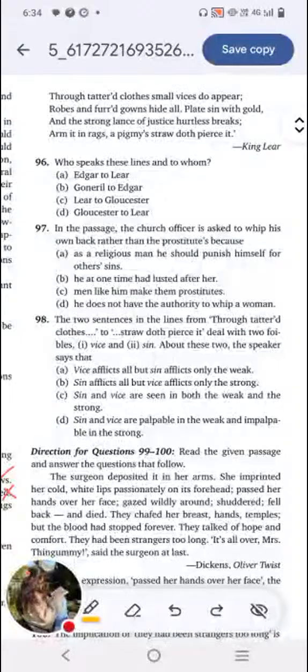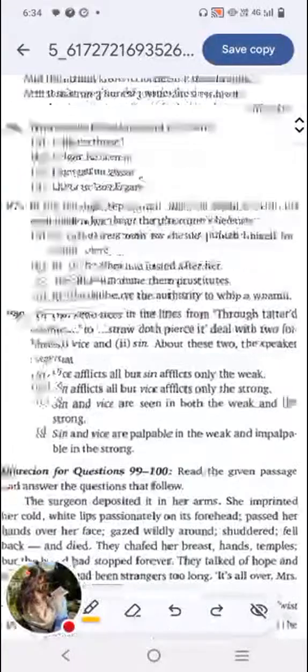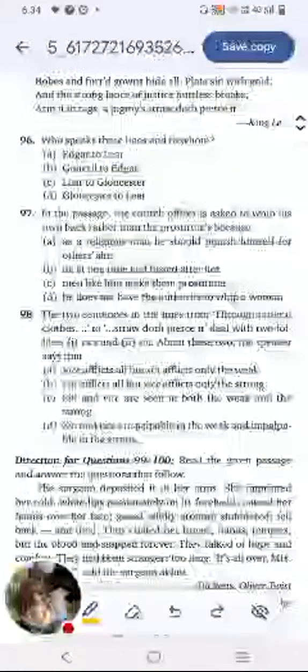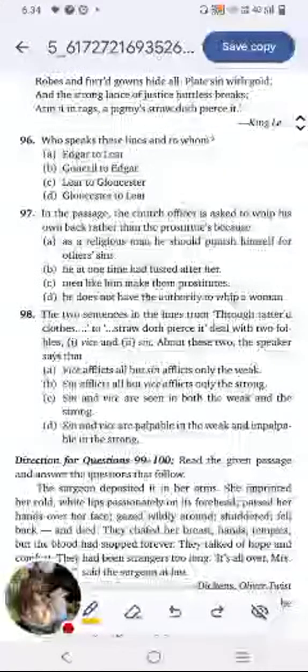If you know your King Lear by heart, if you know it in depth, do attempt to answer. Take a minute and I will give you the explanation.